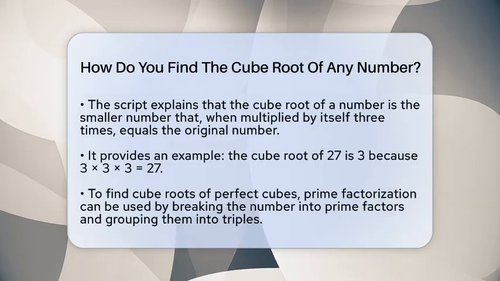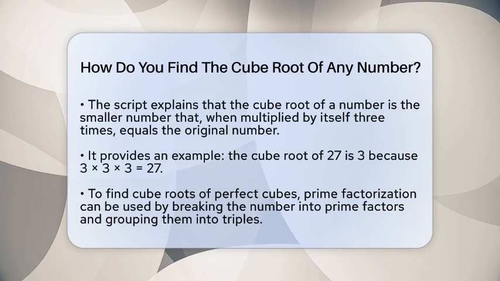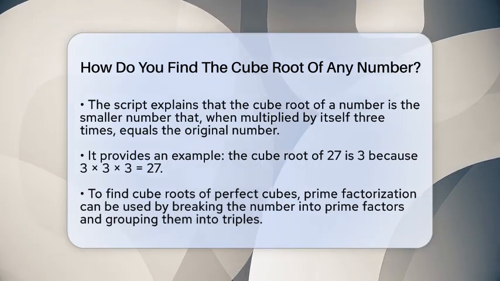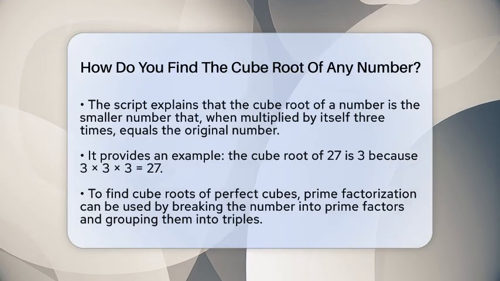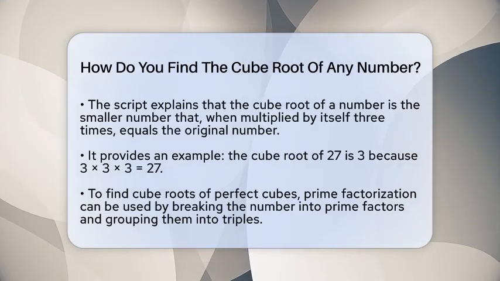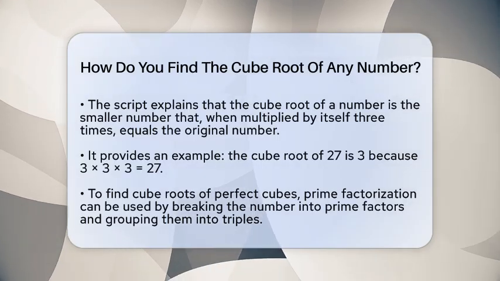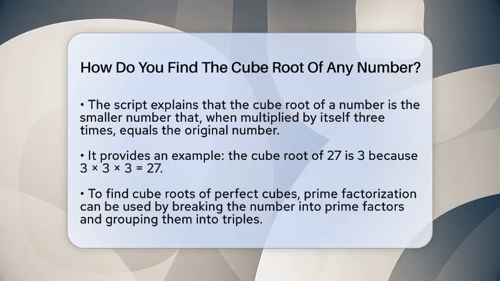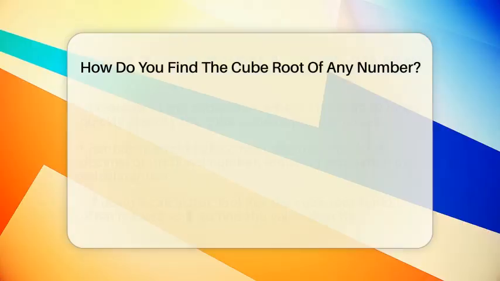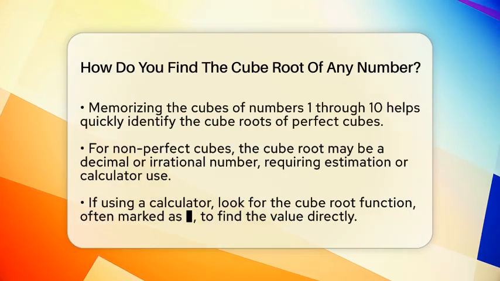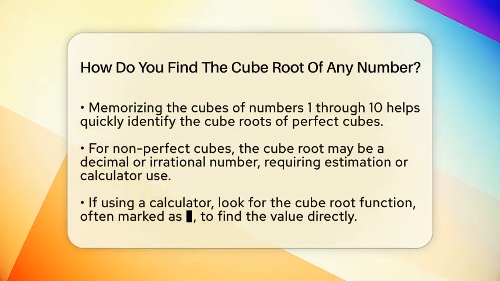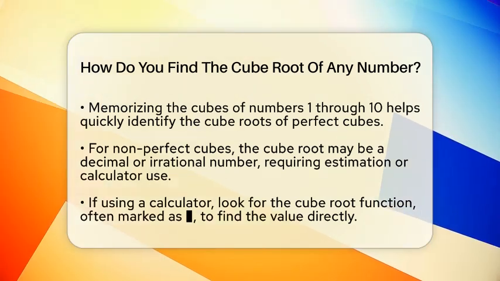To find the cube root of a number, start by understanding the idea. The cube root answers the question, which number when cubed gives the original number? If the number is a perfect cube like 8, 27, 64, or 125, you can find the cube root by figuring out which number, multiplied by itself 3 times, equals that number. You can do this by prime factorization, which means breaking the number into its prime factors. For example, 64 breaks down into 2 times 2 times 2 times 2 times 2 times 2, and so on. Group the prime factors into triples, and the product of one factor from each group is the cube root.